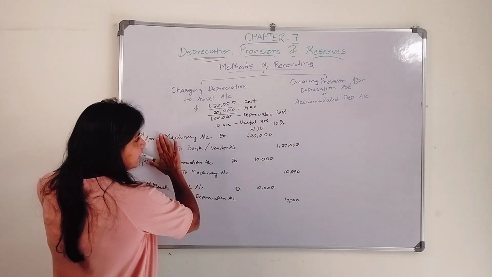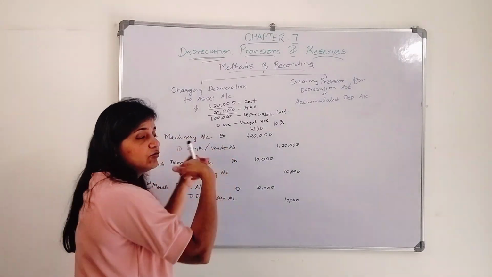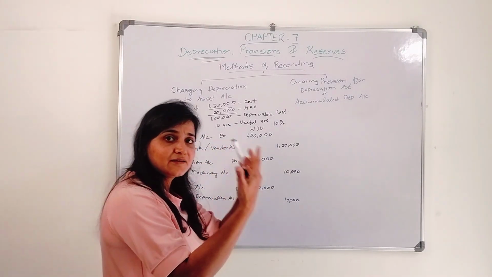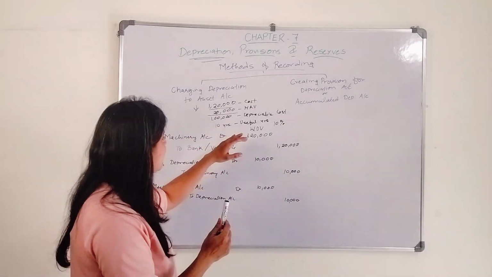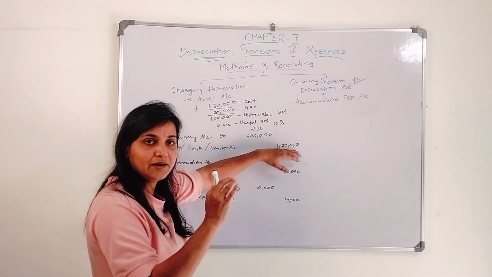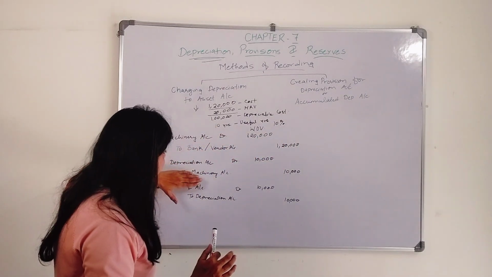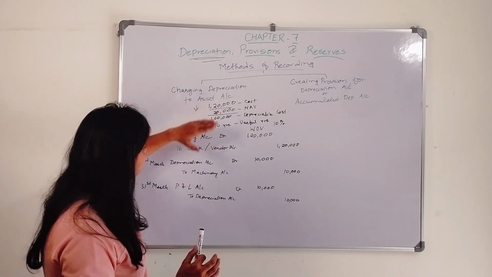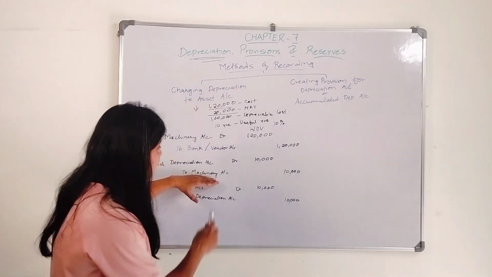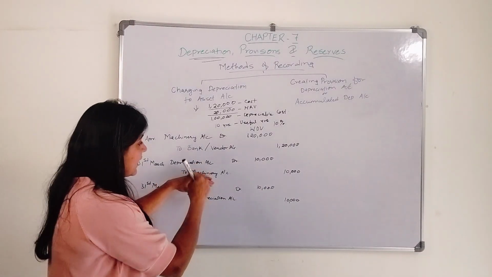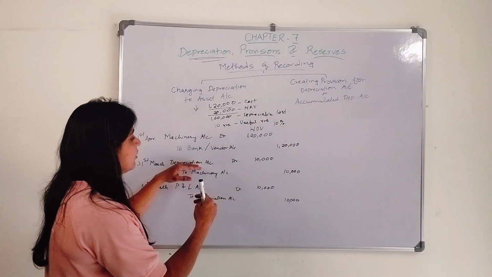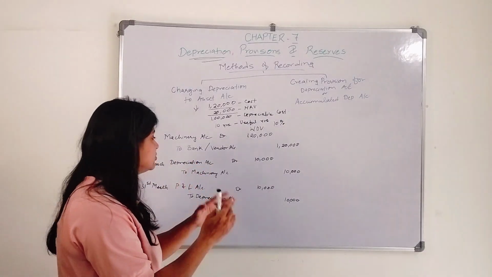Like this is the first entry, I purchased a machinery. I'm not going to make that same entry again. This is a one time purchase. I purchased it, machinery account debit to bank or vendor account 1,20,000. Here I charged the depreciation to the asset account. Okay, I reduced the value of my machinery. So I credited machinery account, depreciation account debit to machinery account.